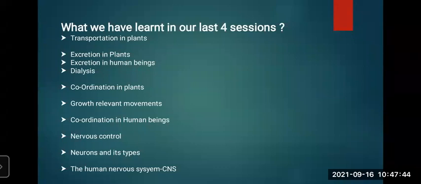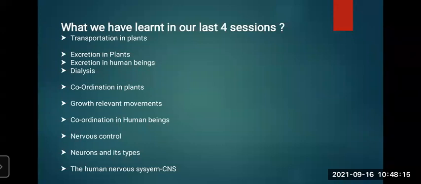Excretion in human beings is a little bit complex. We know that there are different organ systems in the human body to bring about the different life processes, such as the digestive system for digestion of food, the respiratory system for respiration, and through this process energy production happens. So various waste materials are formed during this process, and the removal of this waste from the body is very important, and it is the excretory system that carries out the function.